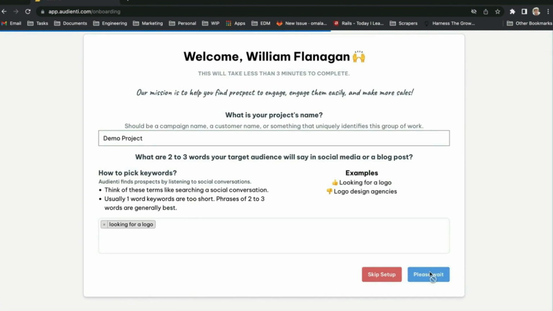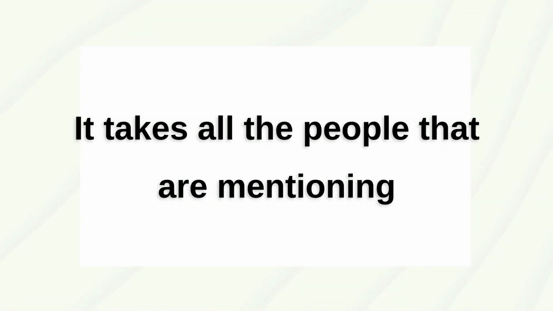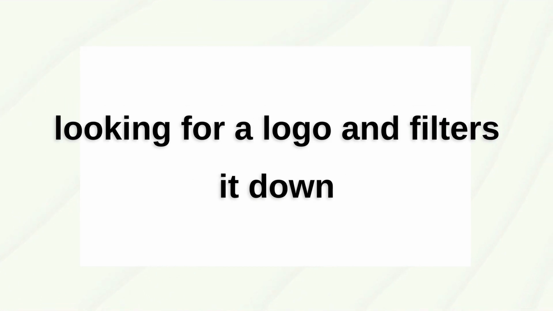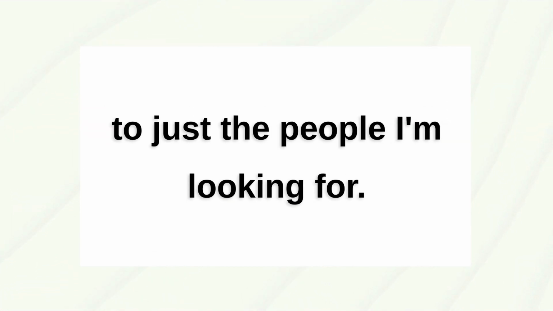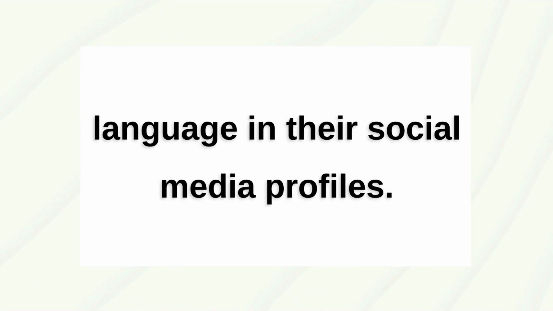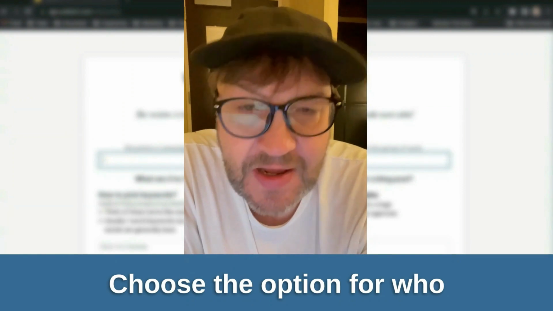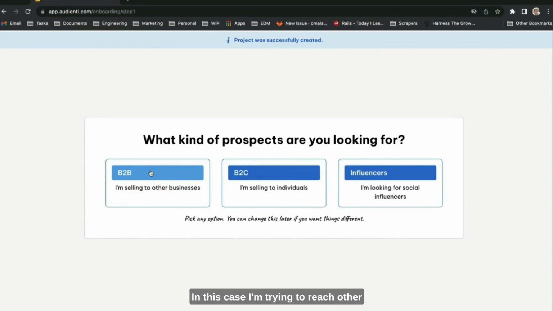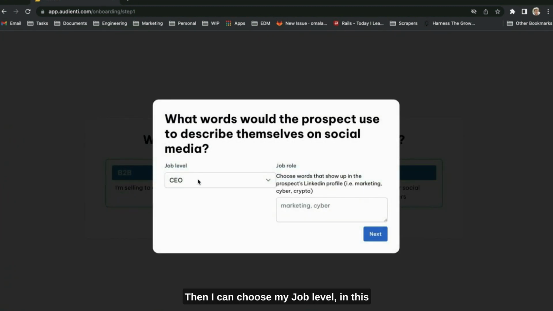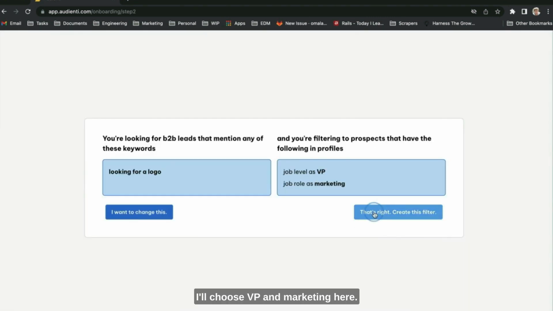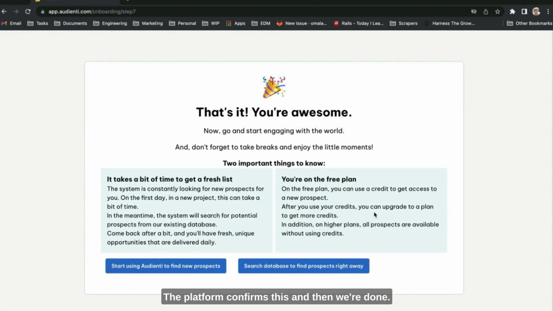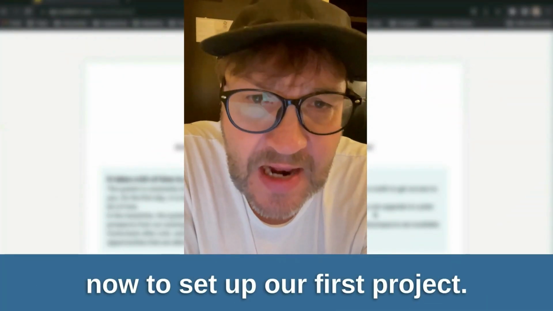Next, we need to set up our first segment. A segment's a filter. It takes all the people that are mentioning looking for a logo and filters it down to just the people I'm looking for. This is done primarily by matching language in their social media profiles, like Twitter, Facebook, LinkedIn, and more. Choose the option for who you're looking to match. In this case, I'm trying to reach other businesses, so I'll choose B2B. Then I can choose my job level, in this case VP, and a term like marketing or even a special interest that they're talking about in their profile. I'll choose VP in marketing here. The platform confirms this, and then we're done. That's all we need to do right now to set up our first project.